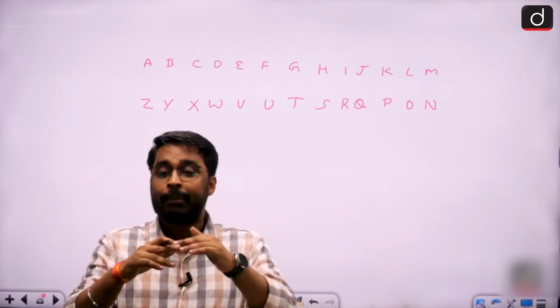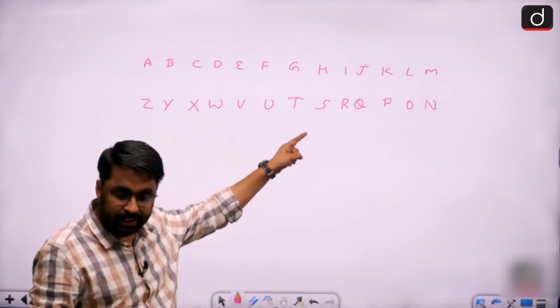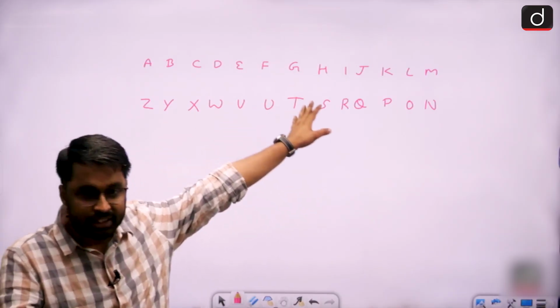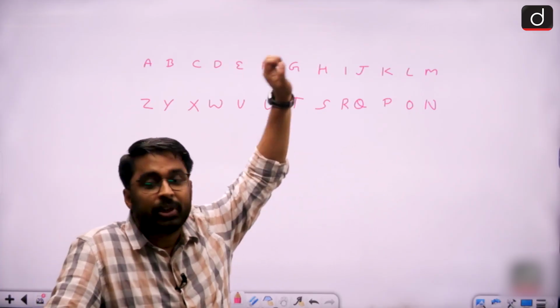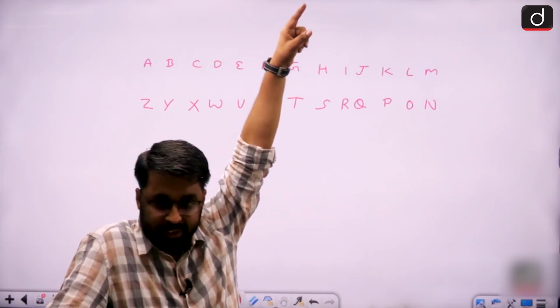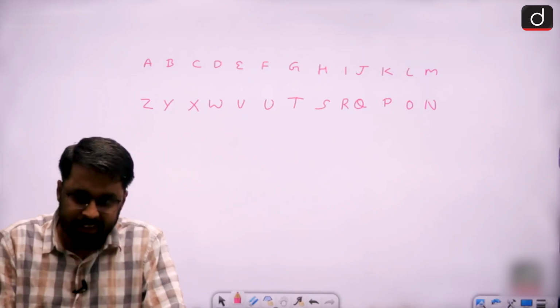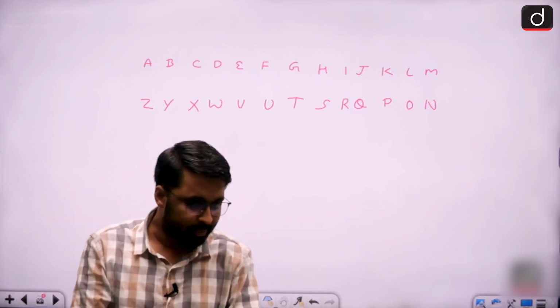Right? So what happens? When you write ABCD in this manner, every time you are going to remain within these 26 letters. And make sure this particular pattern is very, very important. This pattern of ABCD is going to be used in the questions of letter series. So when you write ABCD in this manner, it gives you two cycles of 26 letters, one in alphabetical order, one in reverse alphabetical order.